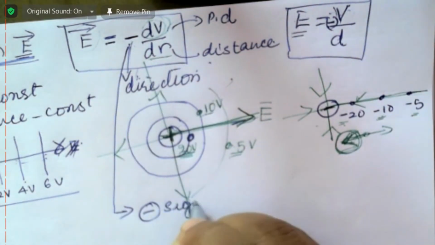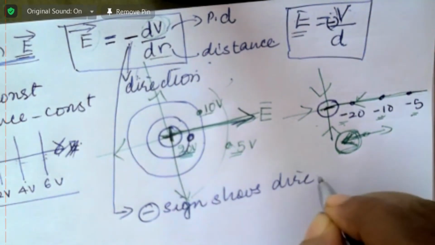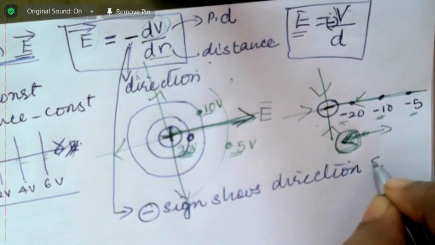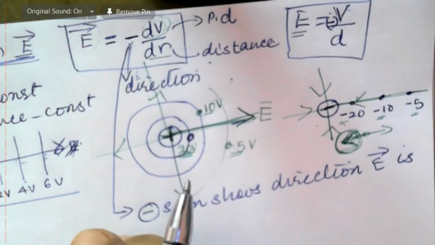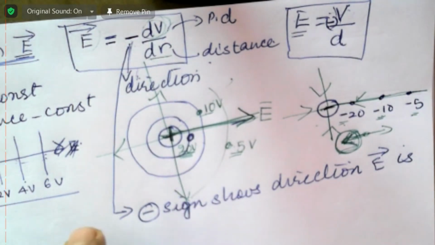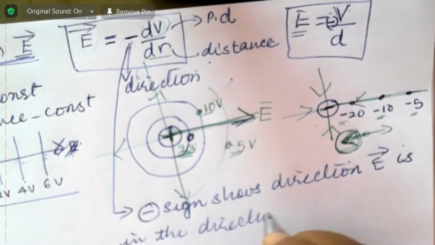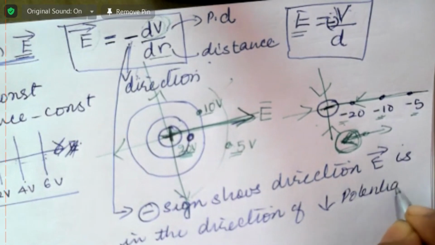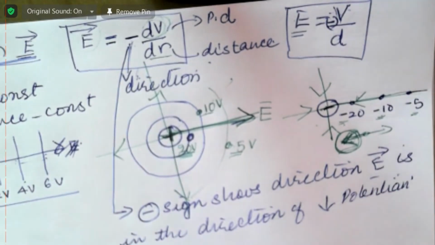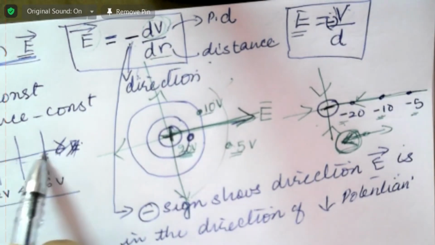Okay, so the direction, this negative sign shows, that also I'll write here. Negative sign shows direction of electric field is in the direction of decreasing potentials.